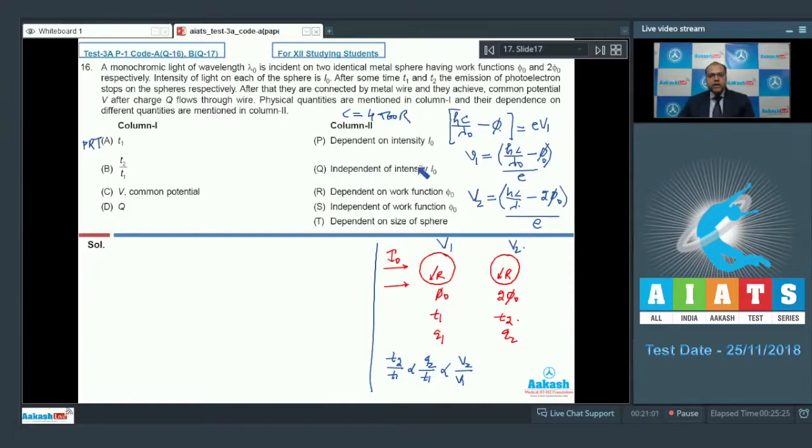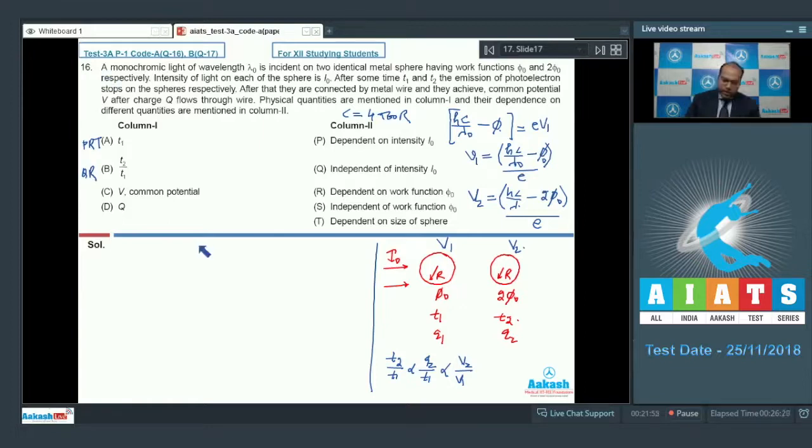So it is independent of the intensity I naught, because the same intensity is falling on both metallic spheres, and it is dependent on the work function phi naught, from the ratio V2 by V1. So the correct matching for entry B will be Q and R.